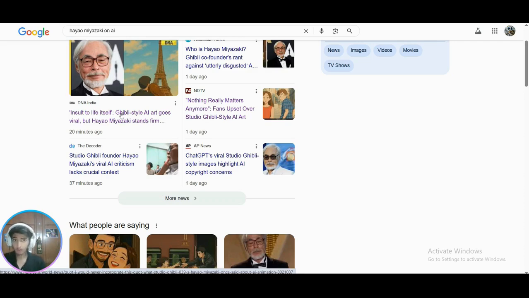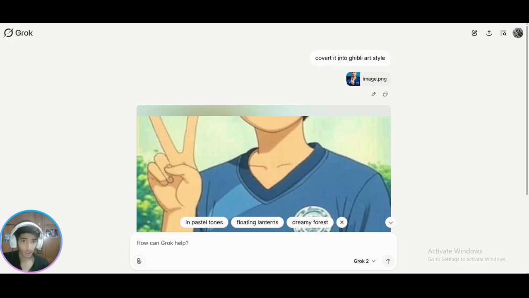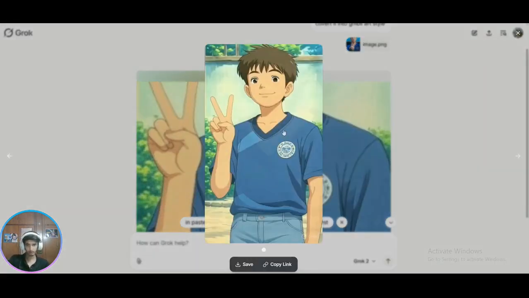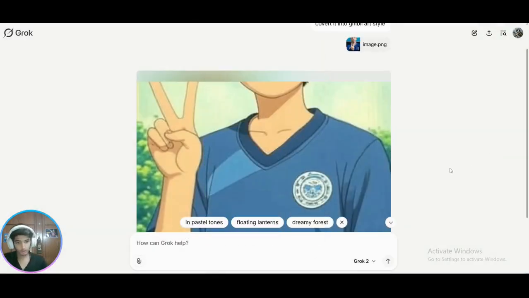So now, as we know about him and his stance, let's get started and create our own AI-generated Ghibli art style. So here we are in Grok, and as you can see, I have written the prompt here: convert it into Ghibli art style. You just have to upload your picture and then you can see the result. See, for example, this is done. I was not able to do this in Grok 3 because my credits ran over. That was the reason.